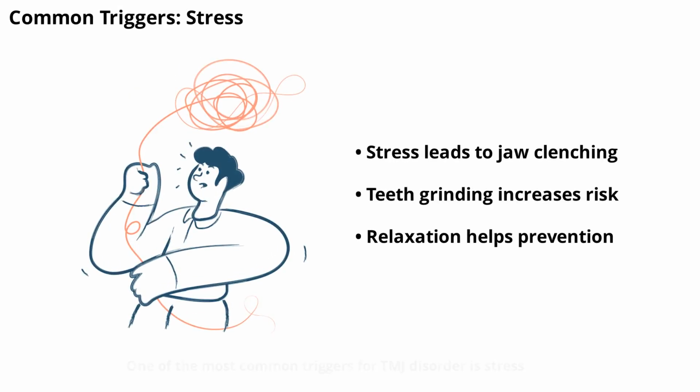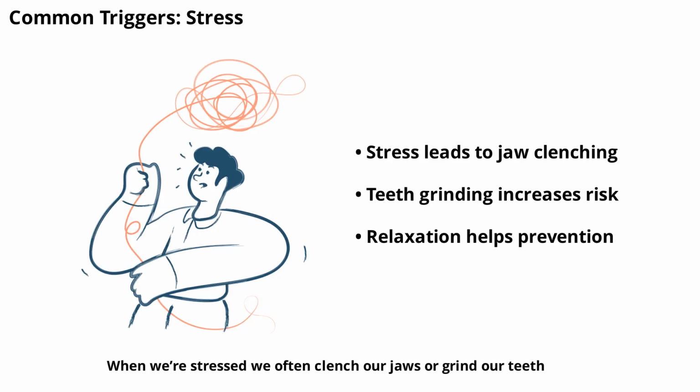One of the most common triggers for TMJ disorder is stress. When we're stressed, we often clench our jaws or grind our teeth, sometimes without even realizing it. This constant tension puts extra pressure on the TMJ and surrounding muscles, leading to pain and inflammation. Stress management techniques, such as relaxation exercises, mindfulness, and regular breaks, can help reduce the impact of stress on your jaw. Being aware of your stress levels and how they affect your body is a key step in preventing TMJ flare-ups.